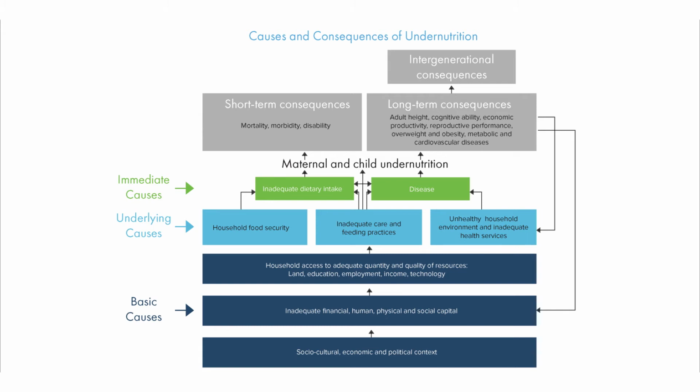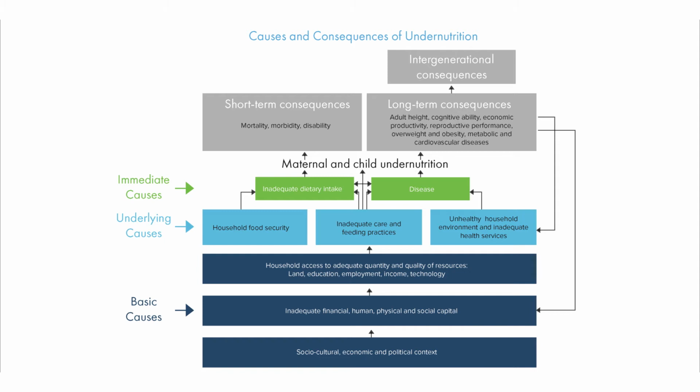So what are some of the causes and consequences of nutrition? This framework that I'm showing you is a very classic framework that was developed by UNICEF in 1990, and it walks you through the different causes of undernutrition that we're seeing in mainly women and children who are considered the most vulnerable. If you look at the very top, the green boxes, the immediate causes of undernutrition is a lack of food and disease. Mainly, it used to be infectious disease.